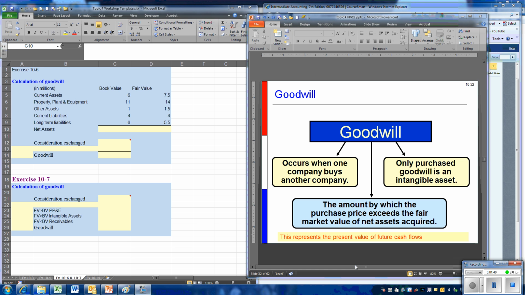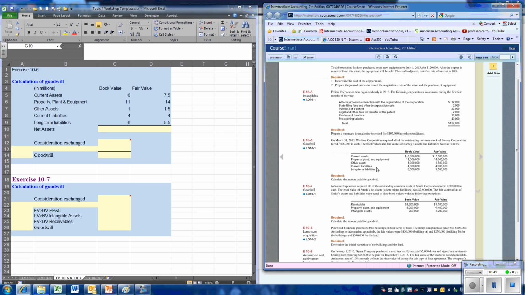So let's start with a very simple example where we're looking to determine the goodwill for an acquisition. We're going to use exercise 10.6, and we see that one corporation is purchasing all of the common stock of another, so in effect they will have control of that company. They are purchasing for this $17 million the fair value of their assets minus the fair value of their liabilities and the future cash flows from their operations. That future cash flow will be represented by goodwill.